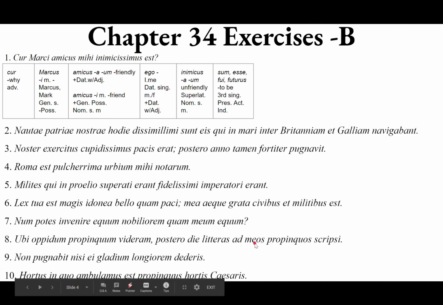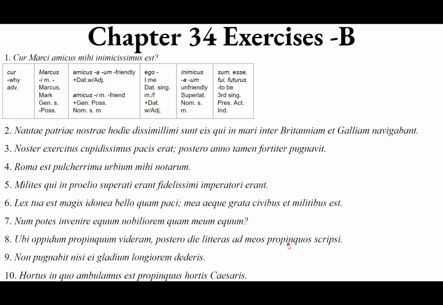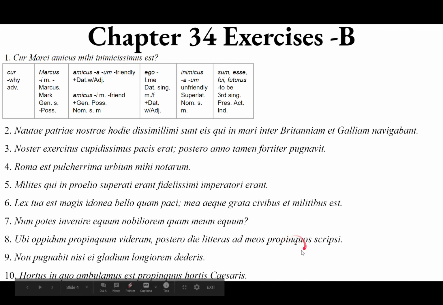It has its own adjective agreeing with it. So remember, adjectives can't modify adjectives; adjectives can only modify nouns. Adverbs modify adjectives. So propinquos is acting like a noun here, a substantive, and it means those who are nearby. But it means it in a blood sense, in a kin sense, so it means relatives or relations.